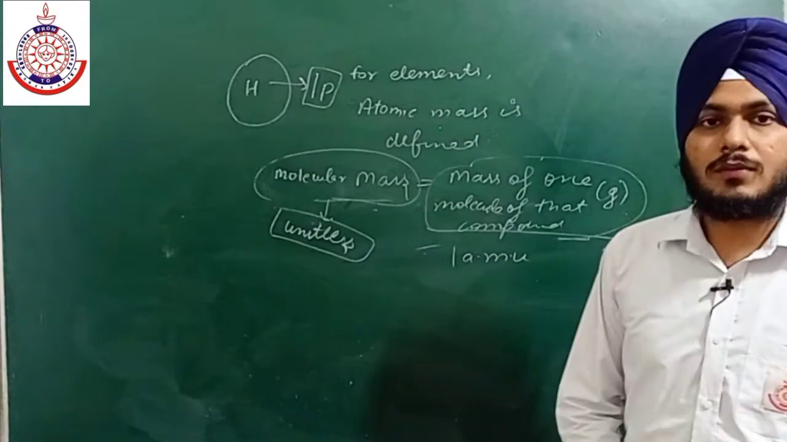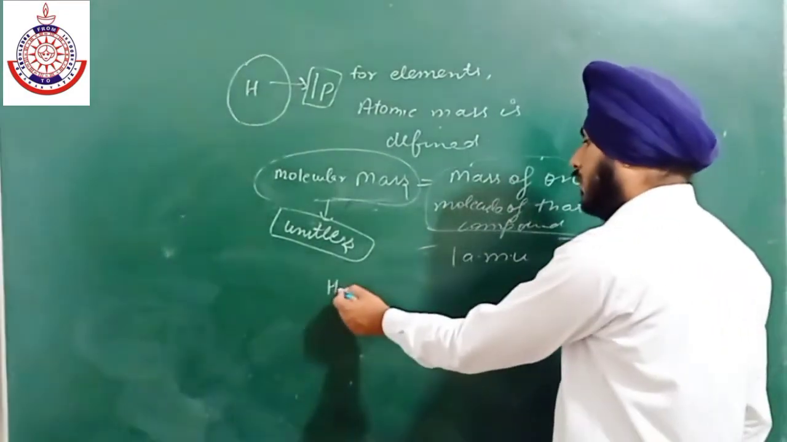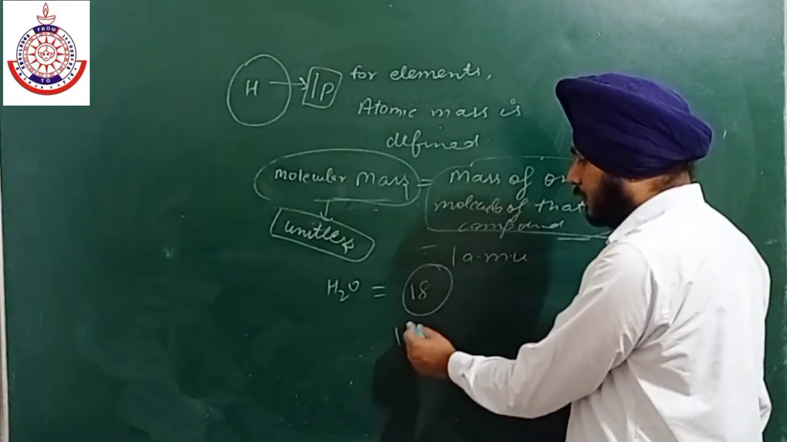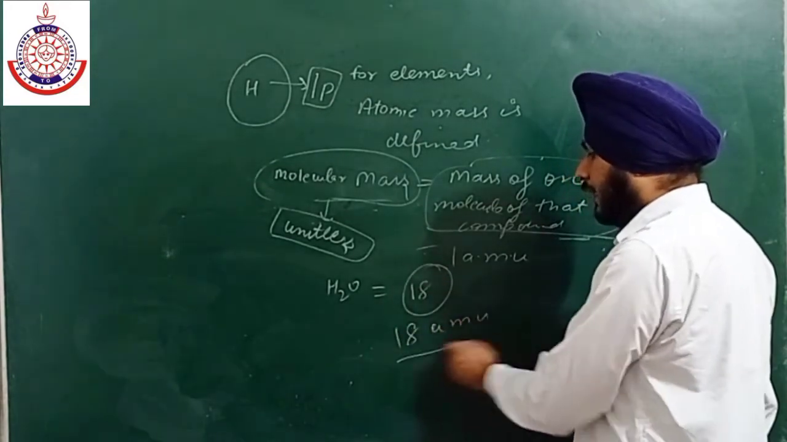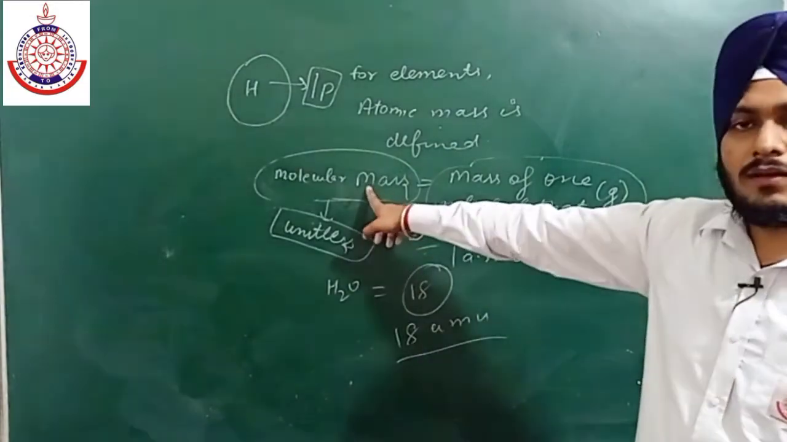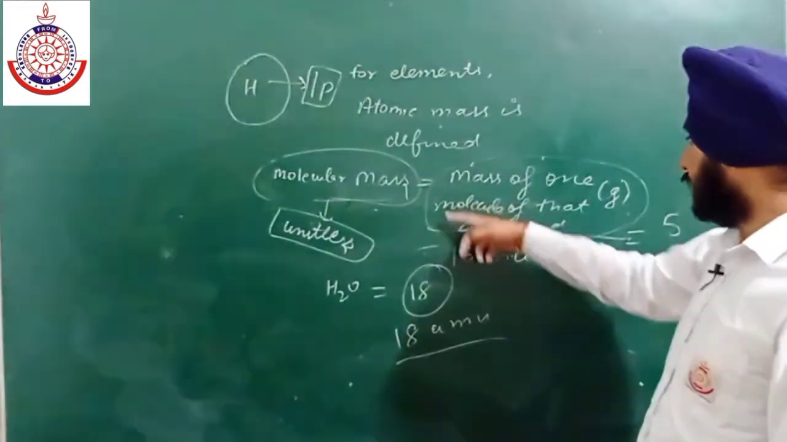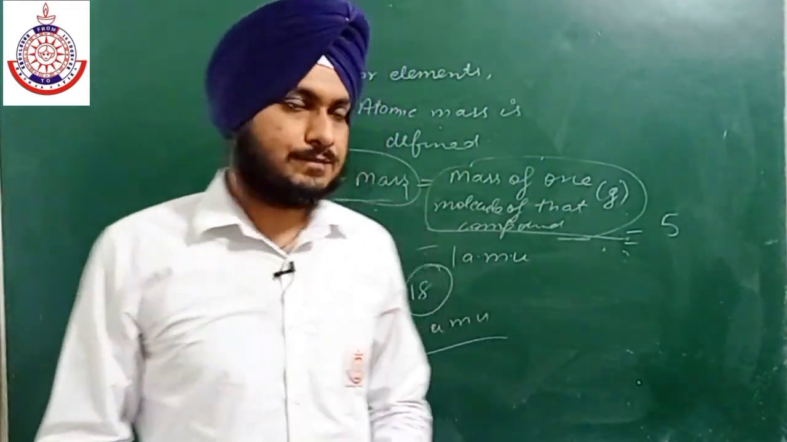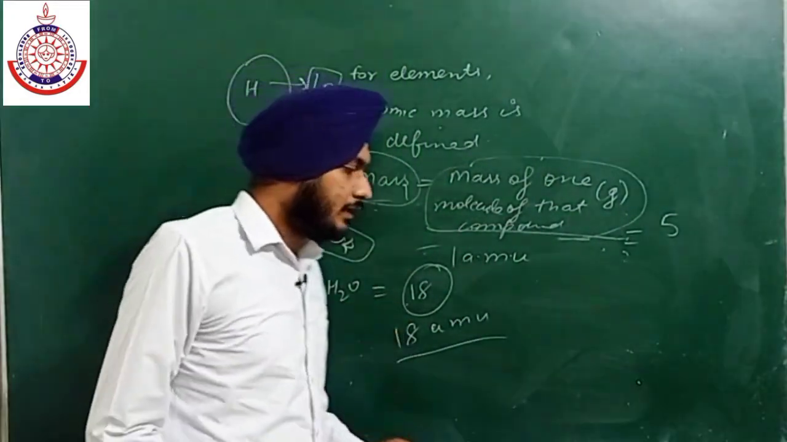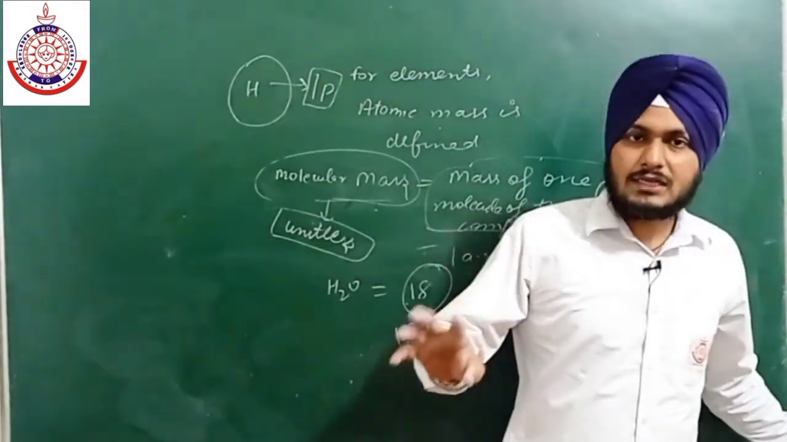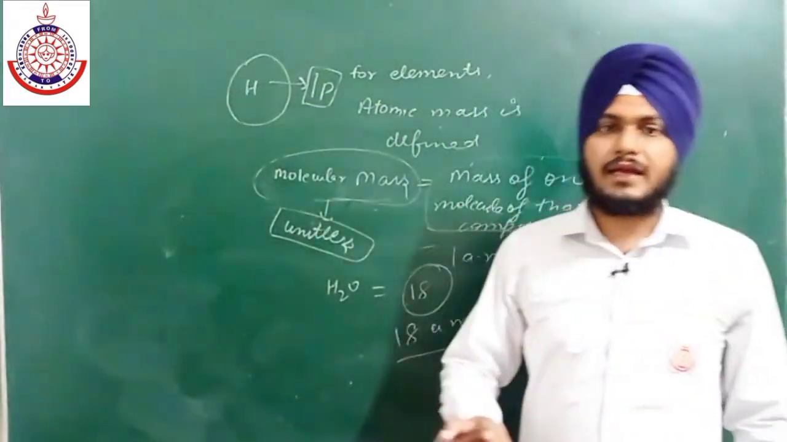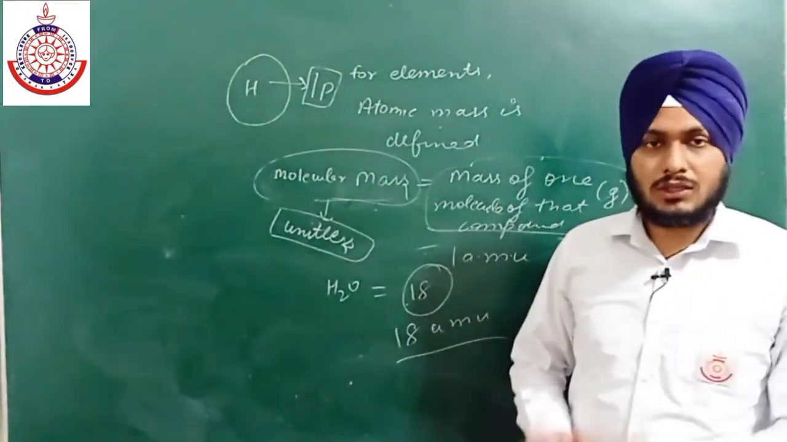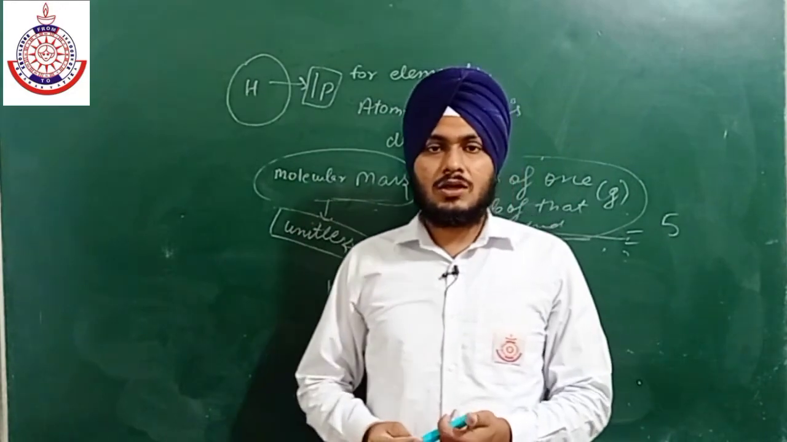If we talk about water, its molecular mass is 18. But what is 18 AMU? By multiplying the molecular mass with AMU, we get the mass of one molecule of water. So the difference between 18 and 18 AMU is that 18 is the molecular mass of water, but 18 AMU is the mass of one molecule of water. Okay, so this is all about atomic mass and molecular mass.